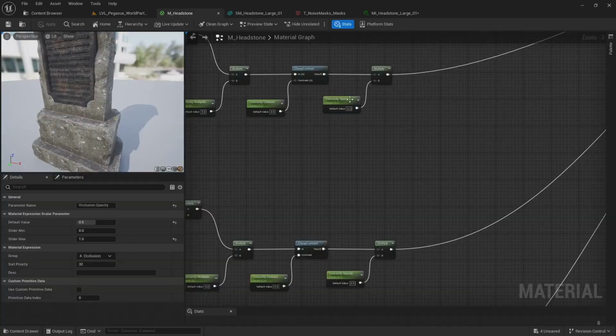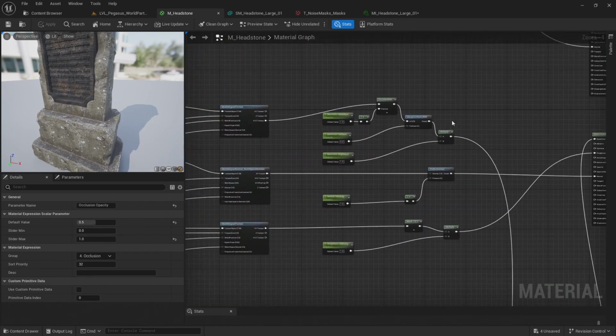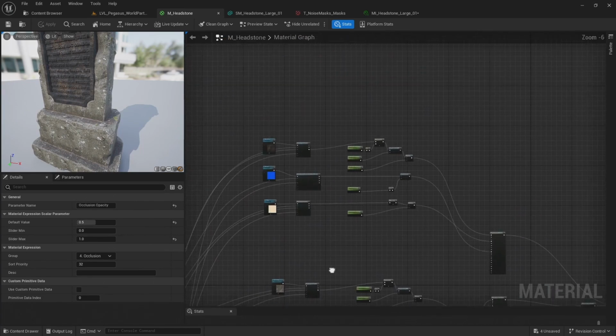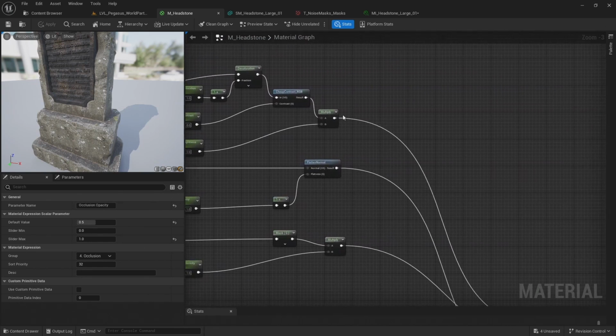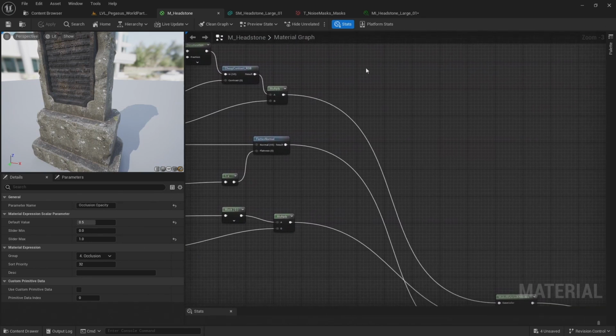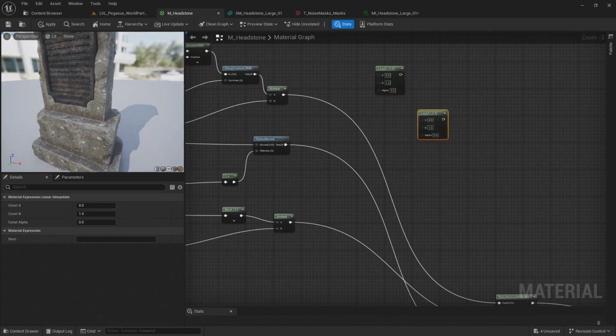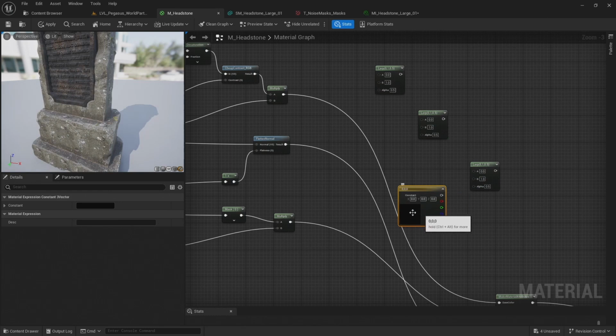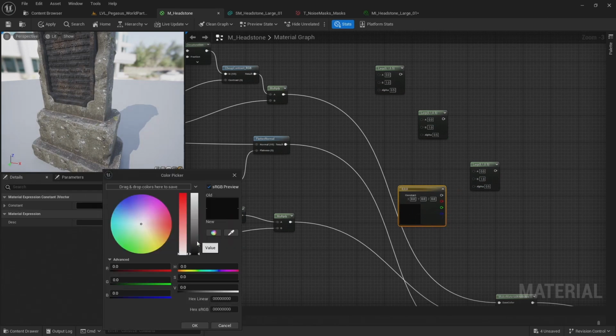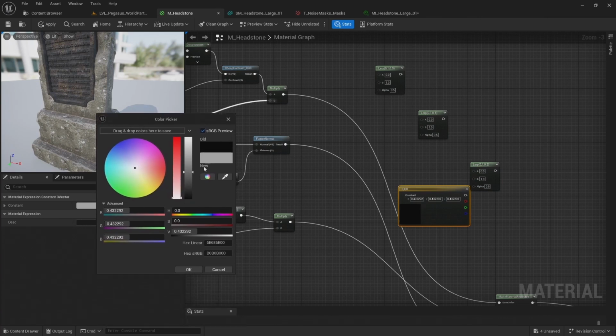So in the material, I'm going to come up to the metal textures, and after the multiply for the base color, I'm going to add down 3 lerps, and then hold 3 and left click in the graph to add another color. And I'm going to set this to go a kind of dark grey.